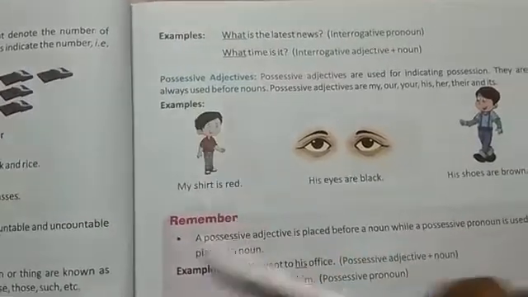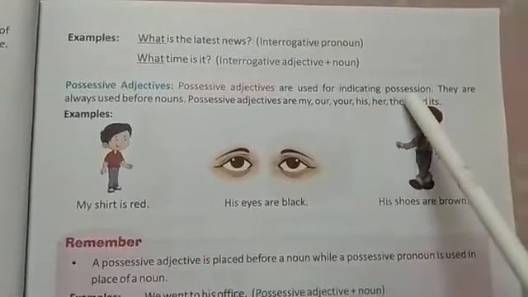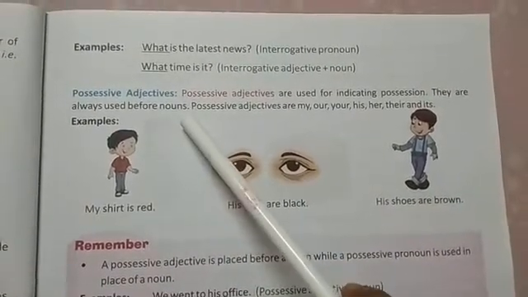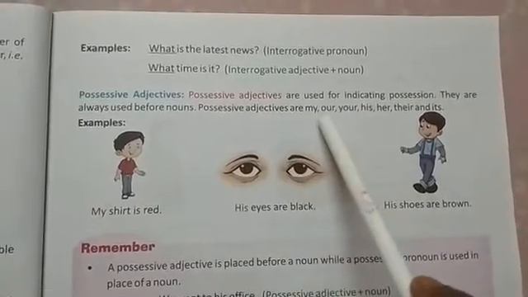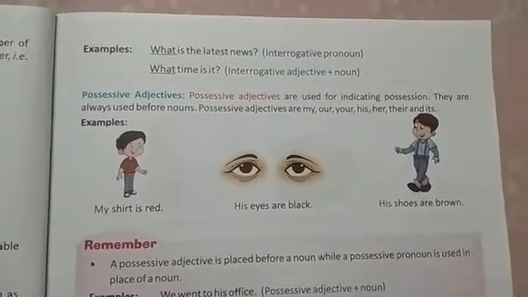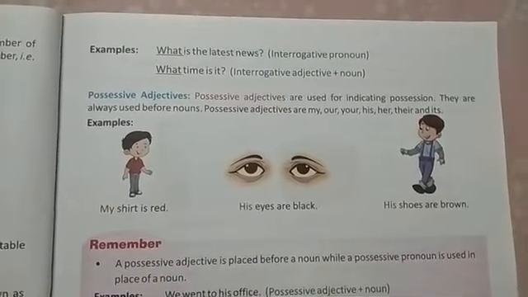Now let us come to possessive adjectives. Possessive adjectives are used for indicating possession. They are always used before a noun. Possessive adjectives are my, our, your, his, her, their and its. So what are possessive adjectives? They are used to indicate possession.